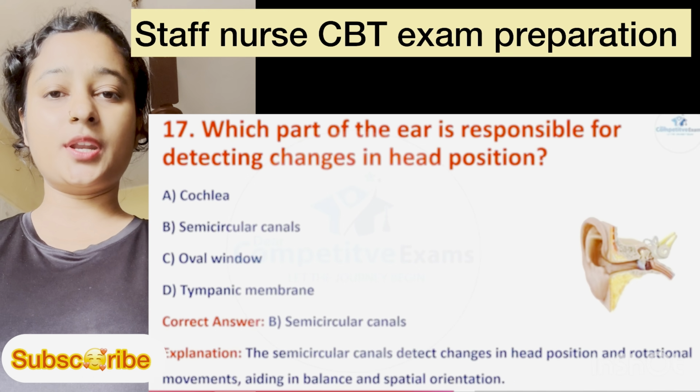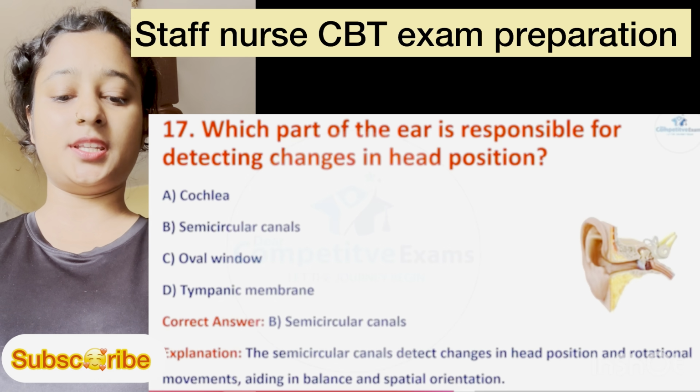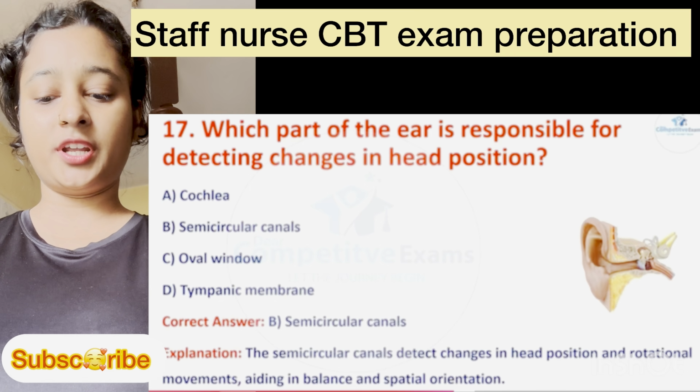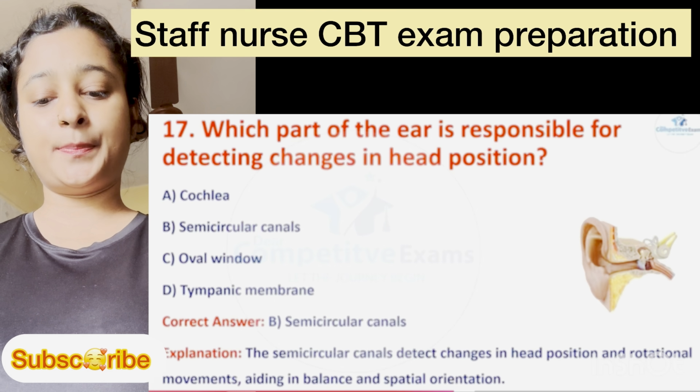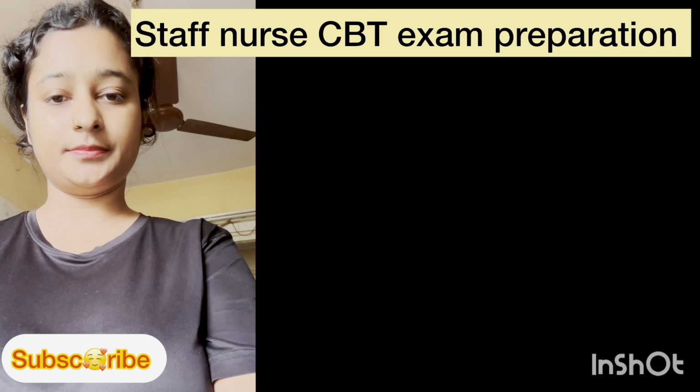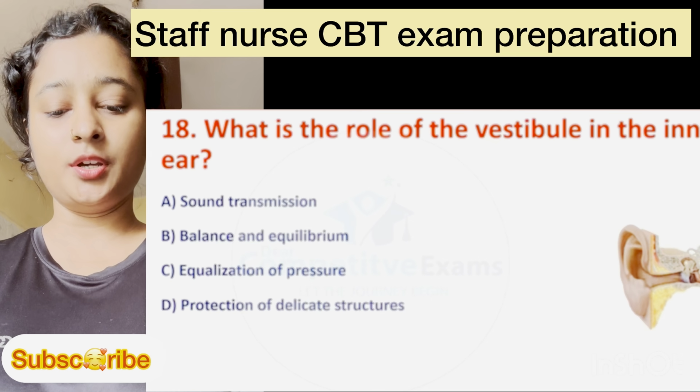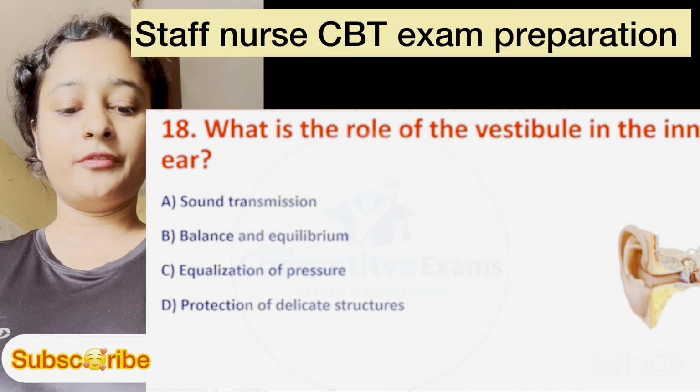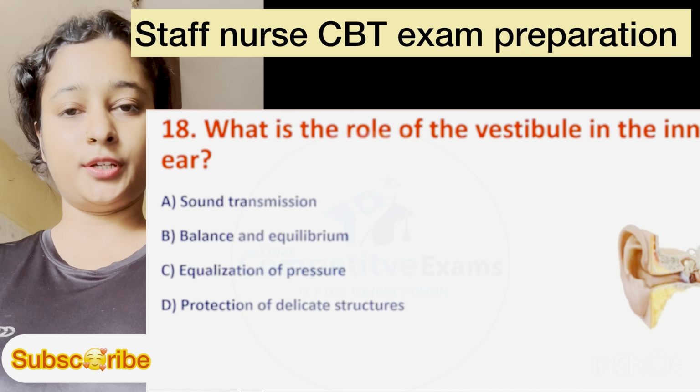Explanation: the semicircular canal detects changes in head position and rotational movement, aiding in balance and spatial orientation. Question number 18. What is the role of the vestibule in inner ear?